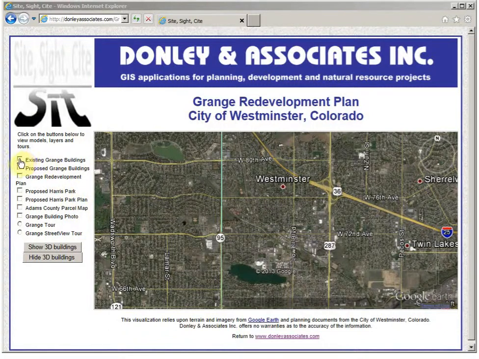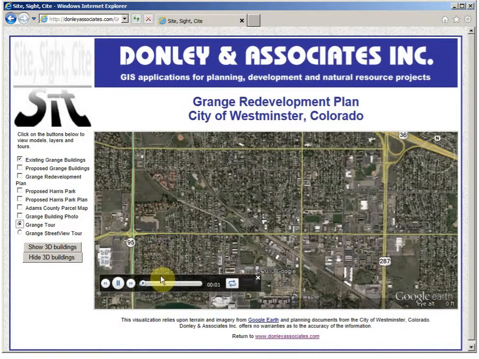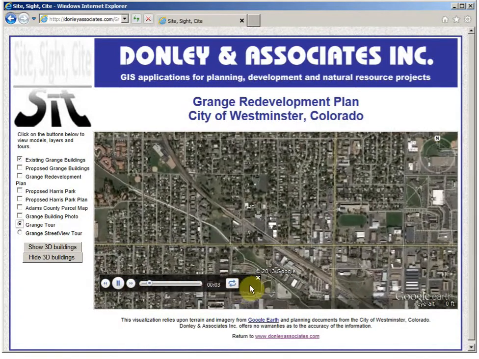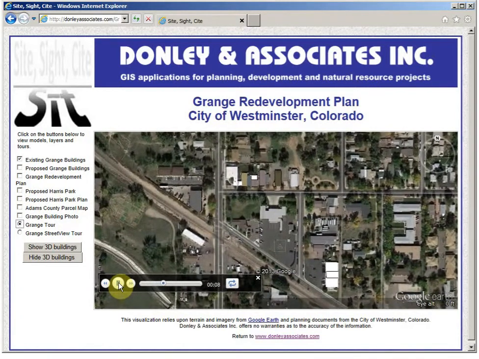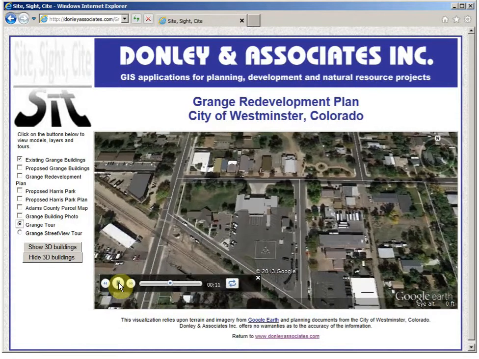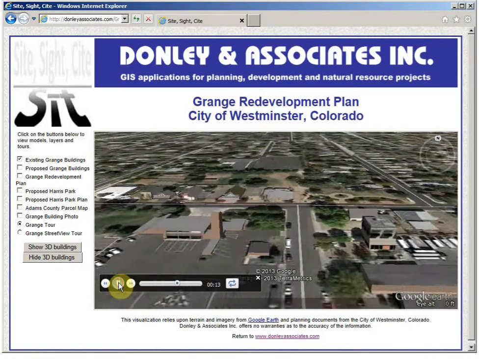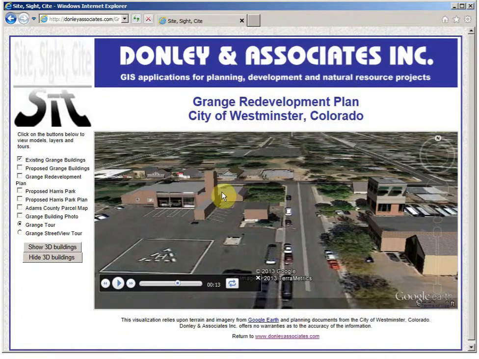First thing I'm going to do is turn on the existing Grange buildings, and in addition I'm going to turn on the Grange Tour. That's a radio button, and it'll start to fly into the landscape so you can see those buildings. Notice that down at the bottom left here in the 3D viewer there is a controller for this tour. As it tips the landscape down, I'm going to hit the pause button and we can start to see these in context. Here is the Grange building, here's the rodeo building, and the fire station. So we've actually created 3D buildings depicting existing buildings using SketchUp, and we've loaded those into Google Earth.